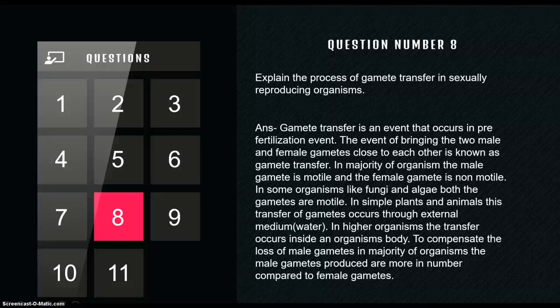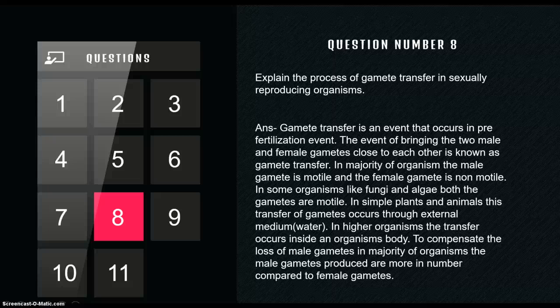The motile male gametes move towards the female gamete. Have you ever thought about why a male gamete moves towards a female gamete? Why doesn't it move somewhere else? We'll discuss that later on, but for now, keep this in mind. The male gamete is motile, the female gamete is non-motile, and it moves towards it, fuses and fertilizes.